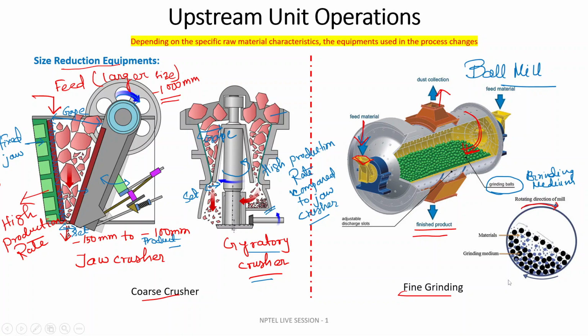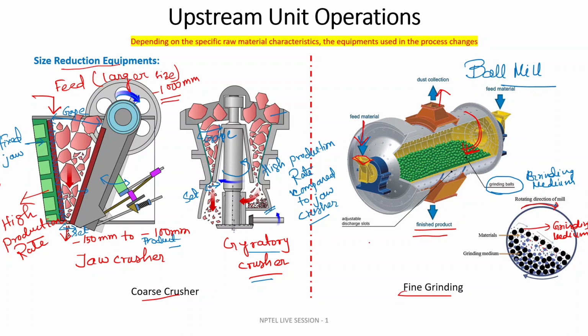Now we are discussing the operation of the ball mill for the fine grinding operation. The rotating direction of the mill is in this way, whereas the balls are the grinding medium. You can see very fine grinding is occurring.